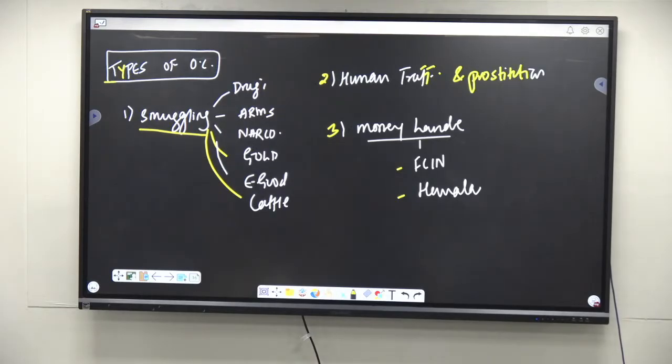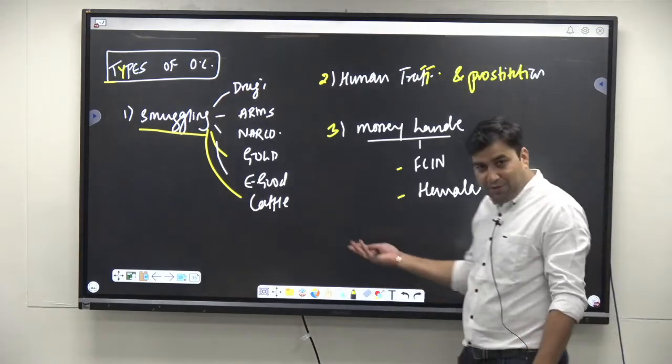Now you have to tell how they are seen at the national level and international level. Yes, I will tell you.